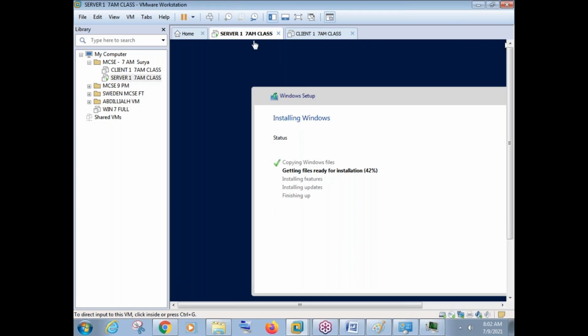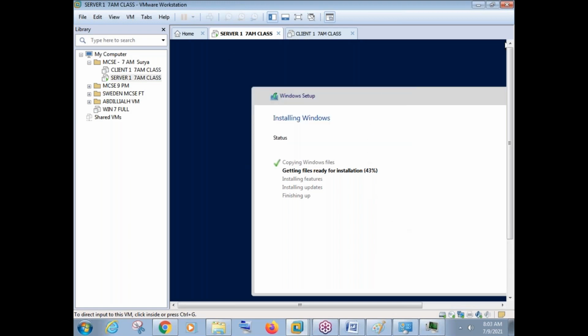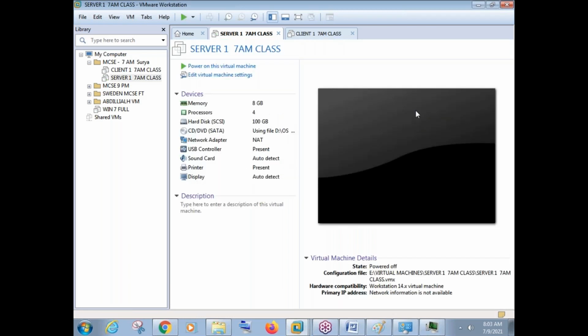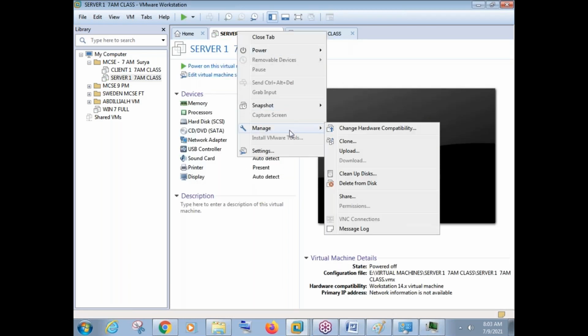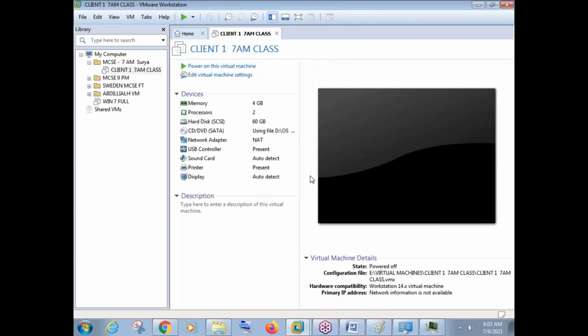And the second thing is, if the virtual machines are running, we should not shut down our physical machine until and unless we shut down the virtual machine. So I will not complete the configuration here, because like I said, we have to see many things. I'll just right click, manage, and delete this machine. When we come in our next class, we will again create a virtual machine for the server.